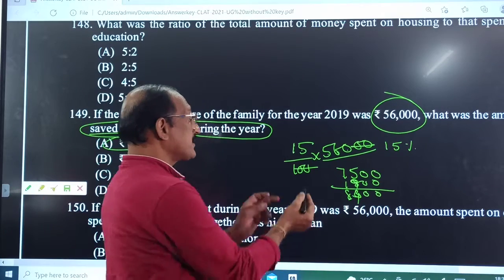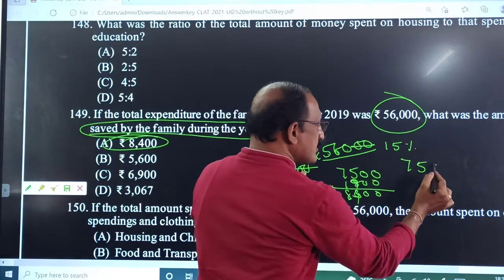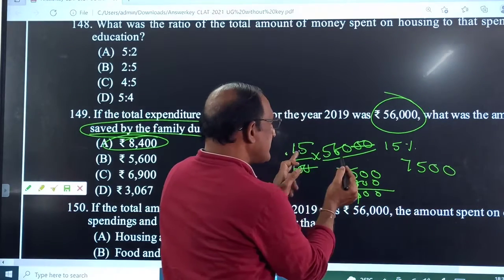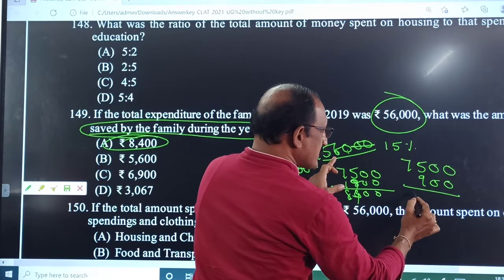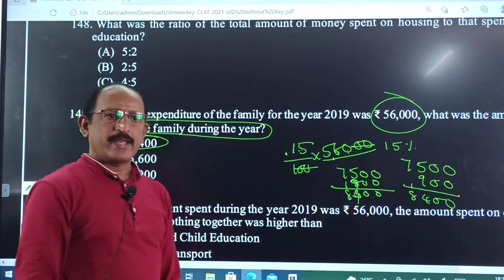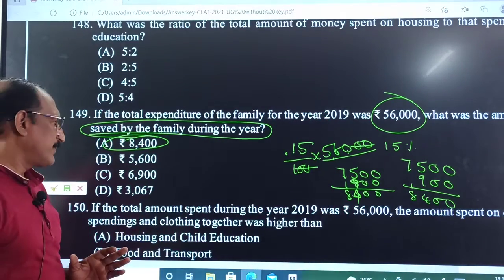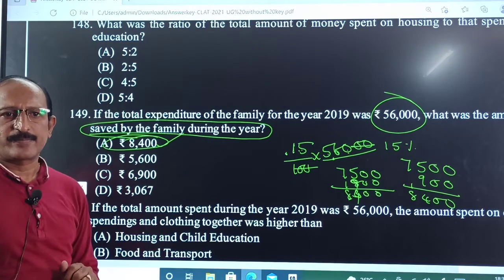How to calculate: 15 fives are 75, then 15 sixties are 900. So the answer is 8,400. Easy calculation, how to take that. So option A is the correct answer.